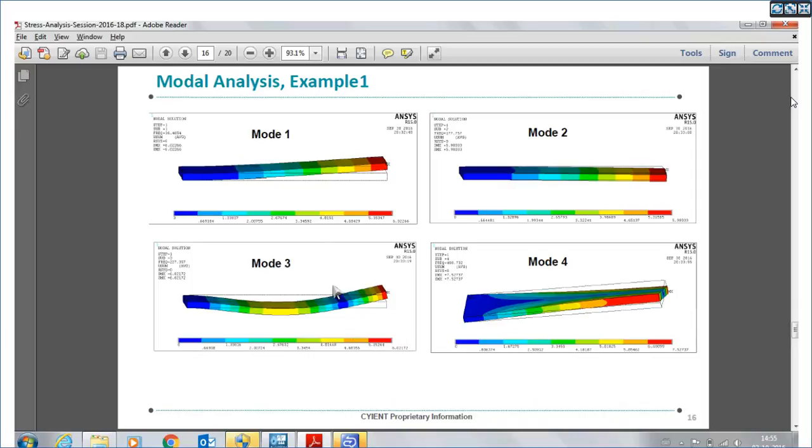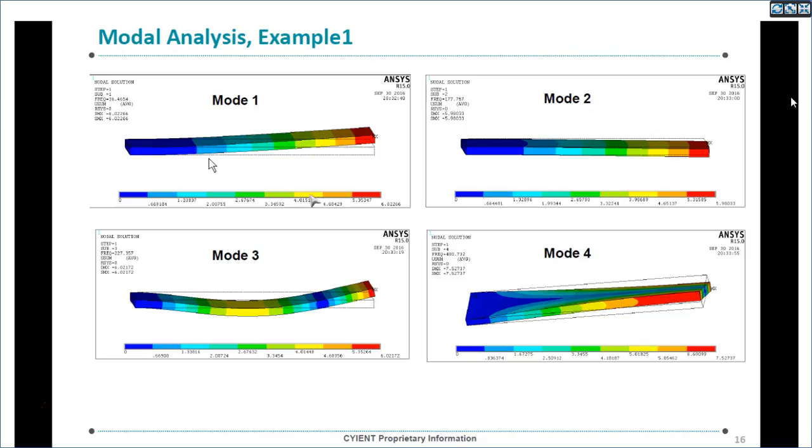So let us see the mode shapes. This is our first mode shape. This is the first mode shape. Okay. This is perfect deflection of the cantilever in the vertical direction, and this is also cantilever deflection, but in the lateral direction. This is the vertical direction, and this is the lateral direction into the plane.